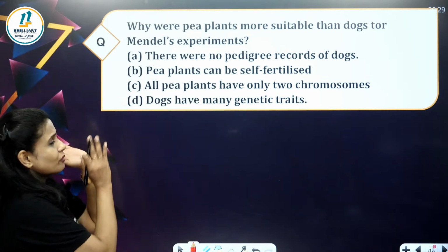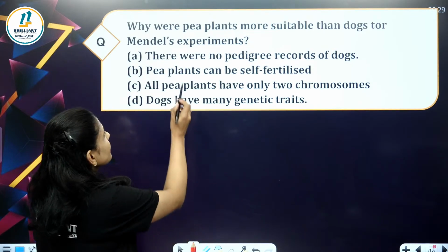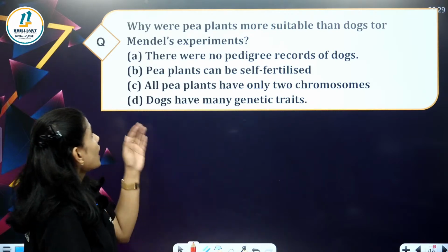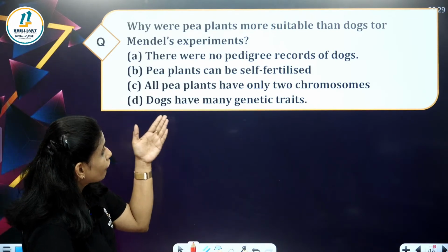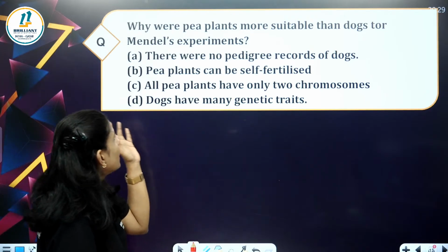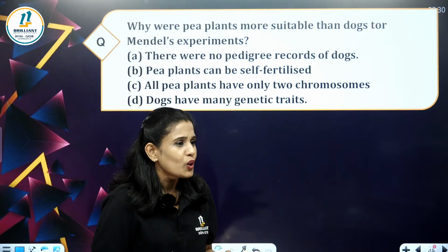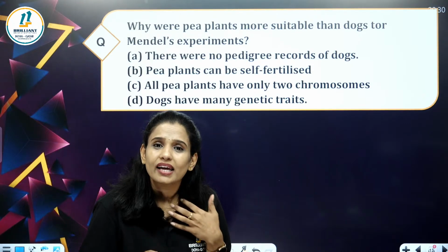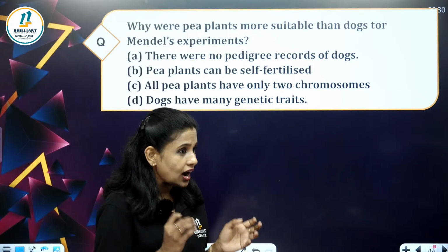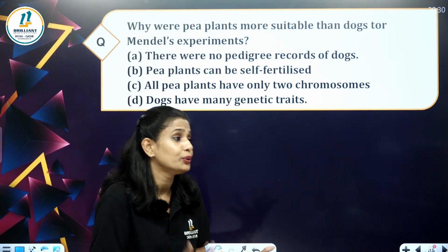Here are some of the options given. Let us see the options. There were no pedigree records for dogs. Pea plants have only 2 chromosomes. Dogs have many genetic traits. From this, what do you think? Why had Mendel selected pea plants for his experiment rather than any other organism? Comment your answers. What do you think?